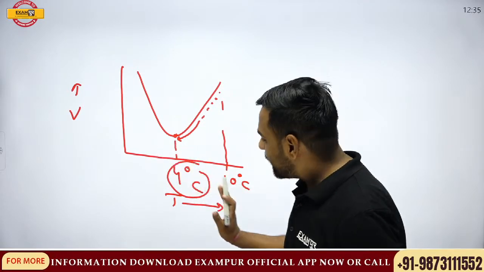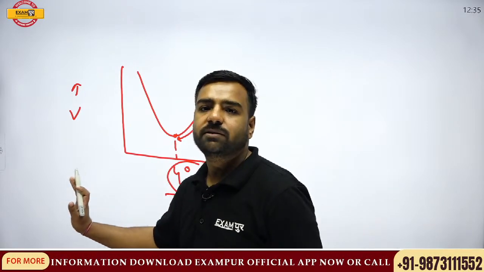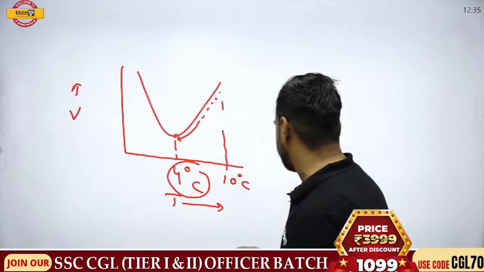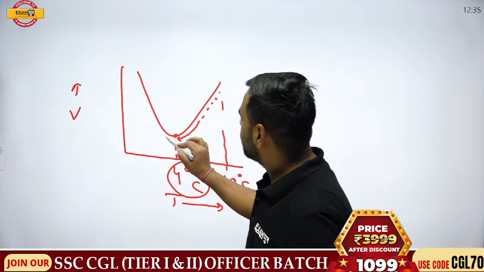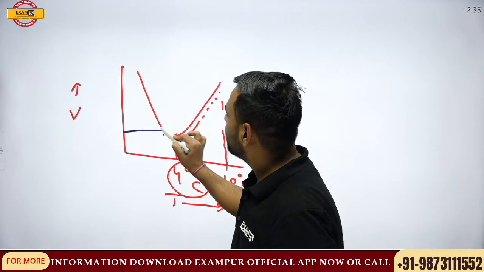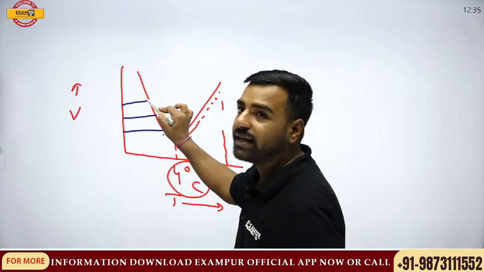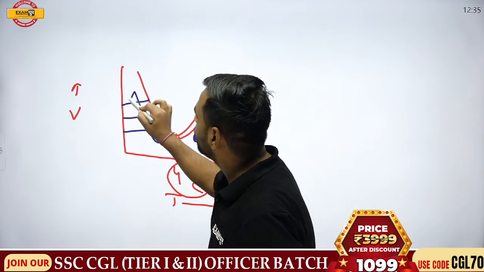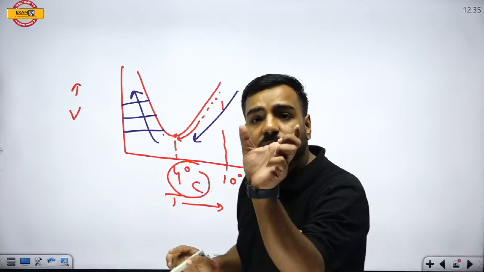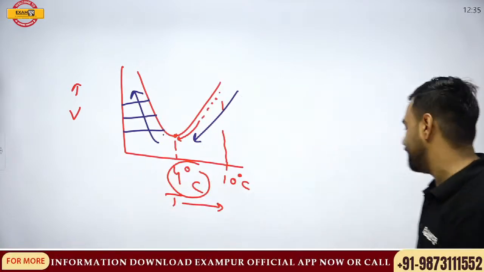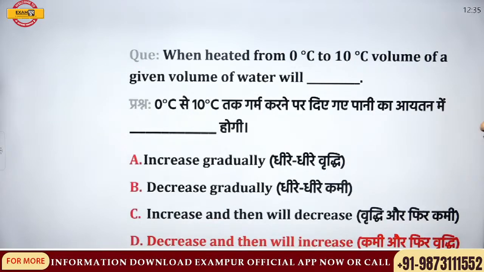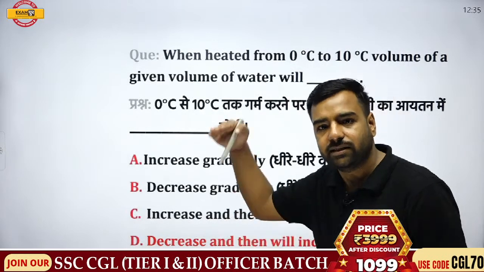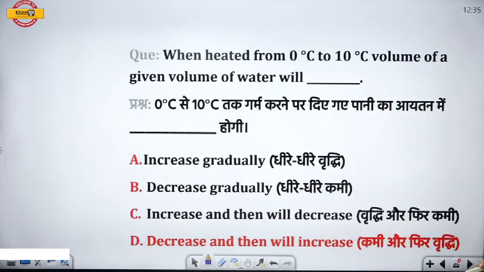But as soon as you move backwards, to 3 degrees centigrade, 2 degrees centigrade, have a look at what is happening. I'll change the color and tell you. See, the volume has started to rise, right? First it was decreasing and then it started to increase. So please remember, first it is going to decrease and then it will increase. Yes, Madhana, you are 100% correct. Remember the graph? Okay. Next question, please.